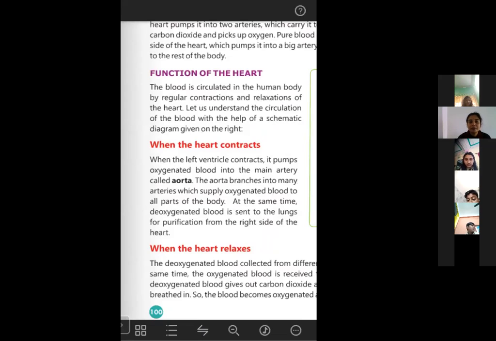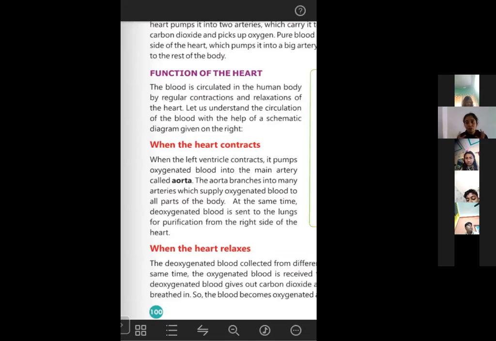The blood is circulated in the human body by regular contraction and relaxation of the heart. Contraction means it will contract, it will be squeezed in the inward direction, and relaxation means it will again return to its original position or original structure. So contraction and relaxation is also known as systole and diastole.